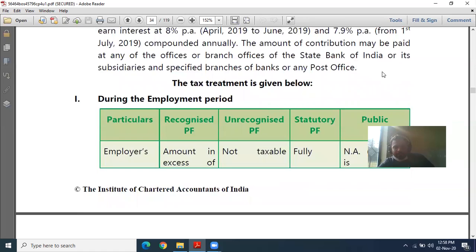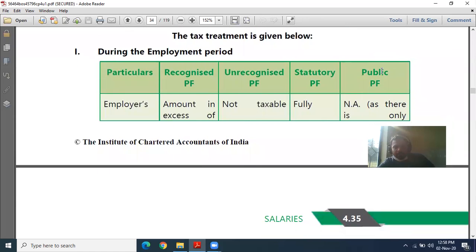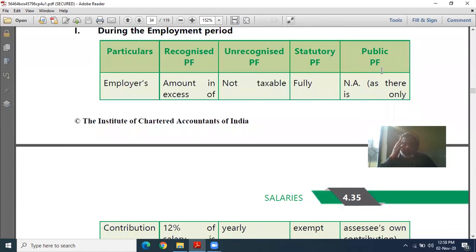As for the tax treatment, since this is the biggest topic of income tax, we will discuss it in a later video. We will discuss the treatment of provident fund in the next video.